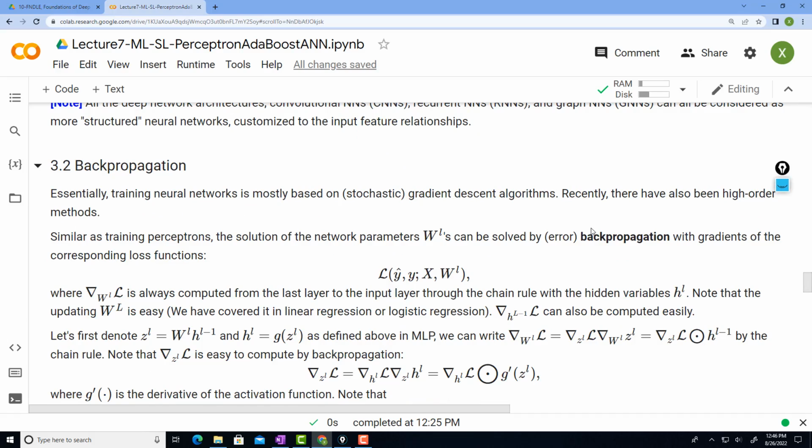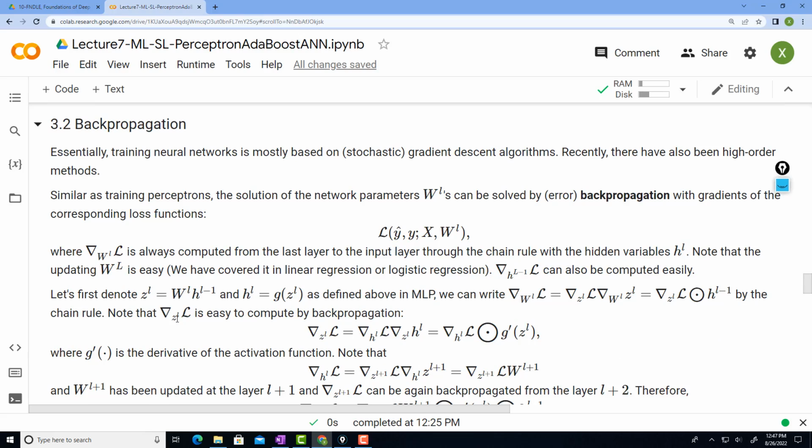When you are trying to compute the second last layer, you need to do this backpropagation to propagate the gradient through the second last output. This is a linear combination of the second last layer, and then this goes through the nonlinear activation of the second last layer. When you are trying to compute a gradient with respect to WL, you first compute the gradient with respect to ZL using this, and then you compute the gradient of ZL with respect to WL. If you do the algebraic manipulation based on this chain rule, you will end up with this.